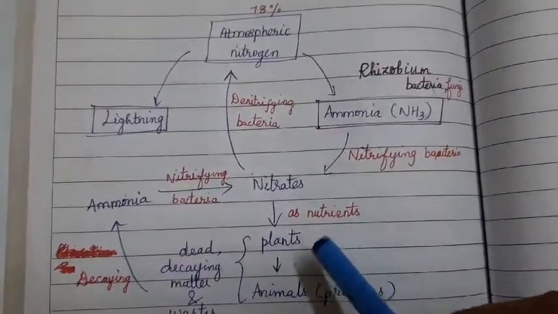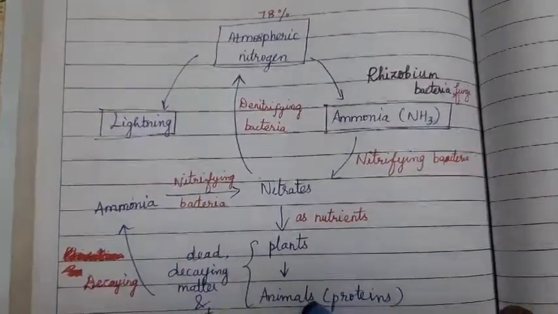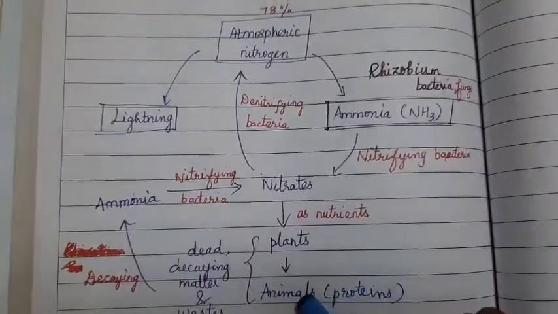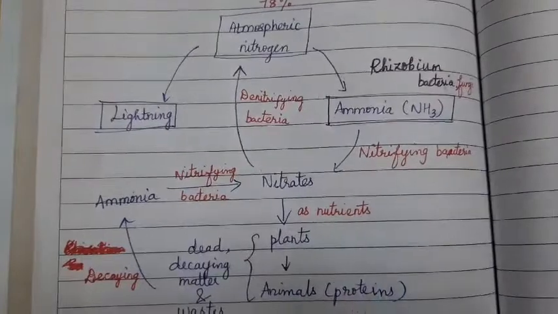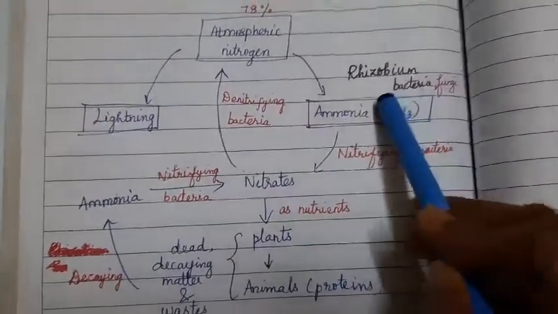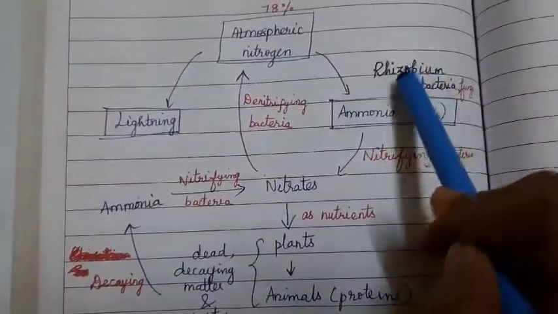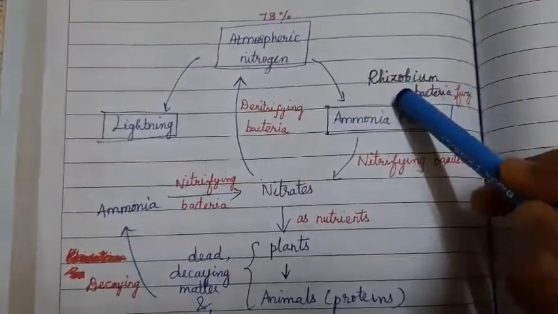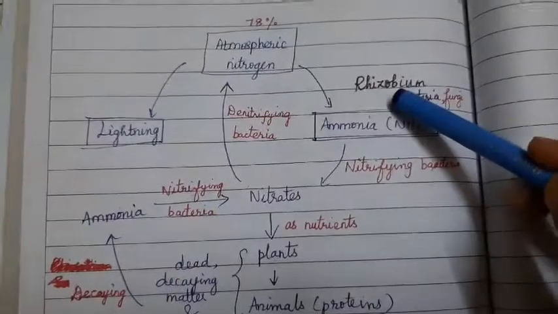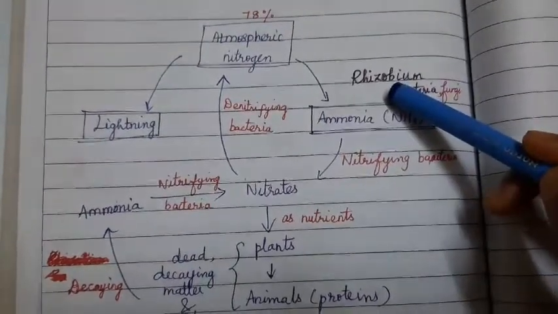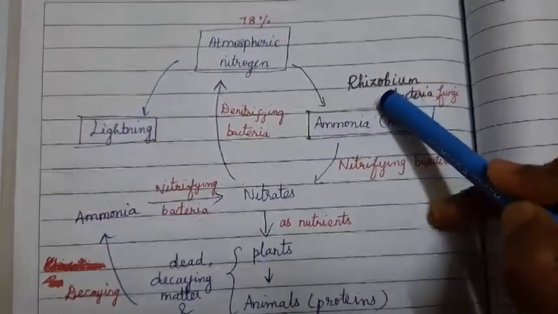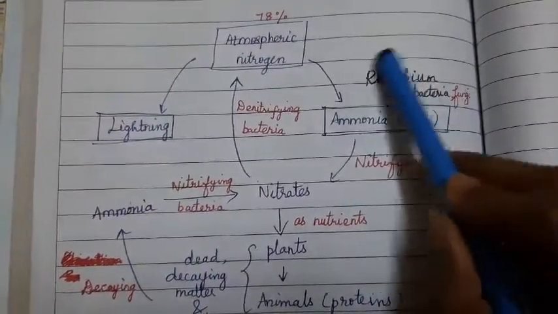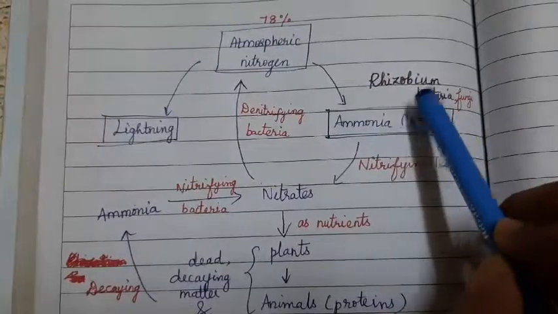We human beings and animals, isn't it? So the animals will eat the plant's leaf, thereby they obtain the proteins. So usually we know that the rhizobium bacteria will not be present in all the plants. It is specifically present in the leguminous plants. Leguminous plants means legumes such as beans, peas. Okay, so they will allow the growth of rhizobium bacteria and they share a symbiotic relationship.